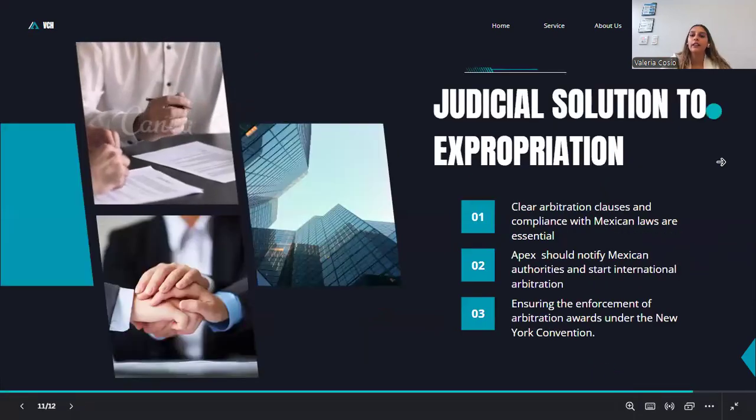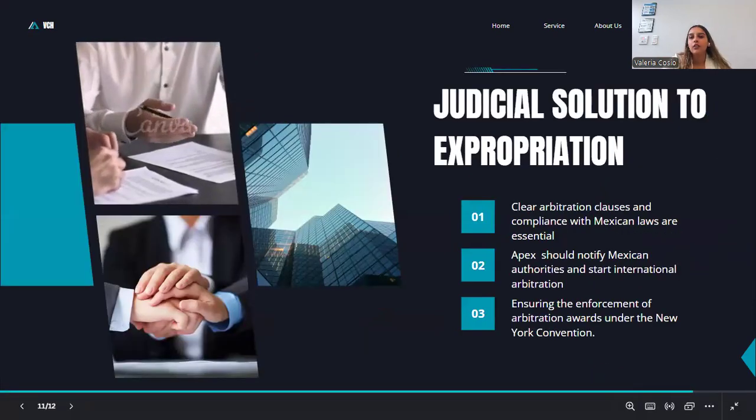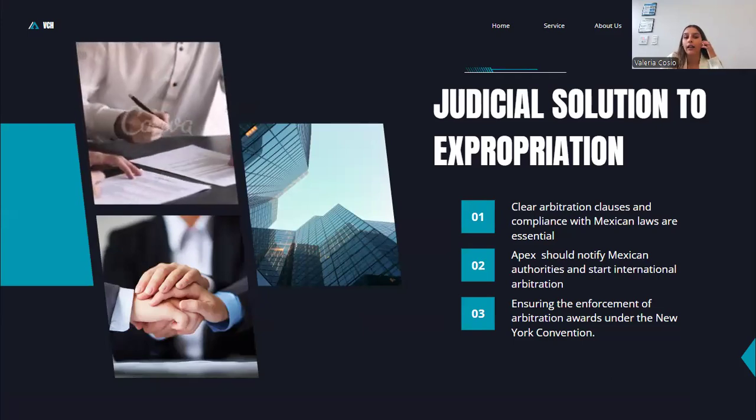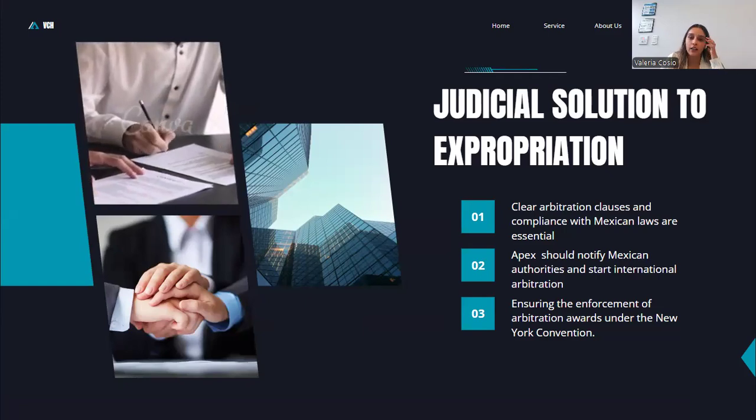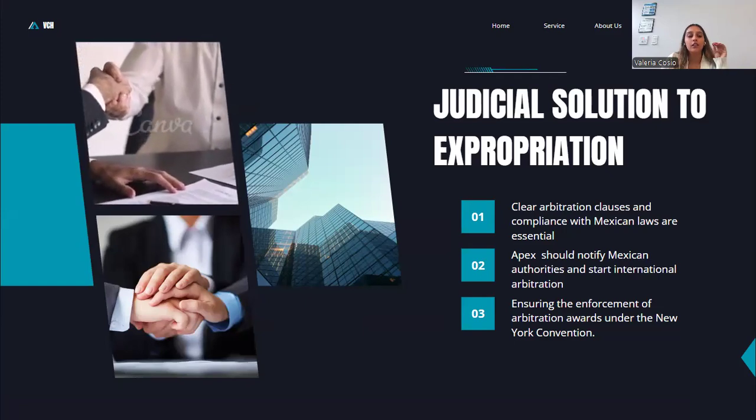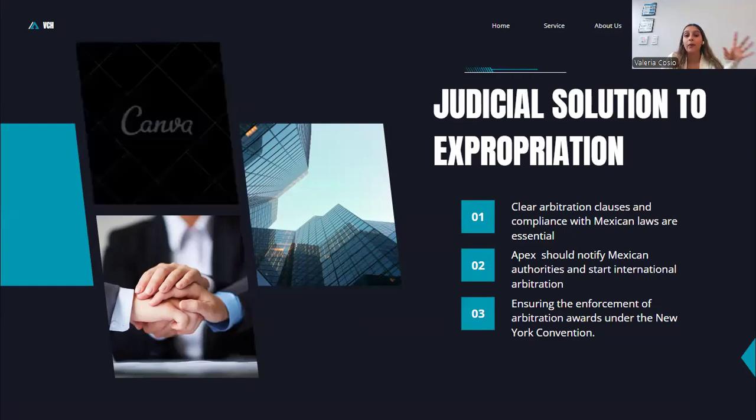And finally, we have the judicial solution for expropriation. We have three steps. The first one, when we have an issue with Mexican companies, is to have clear arbitration clauses in the contracts and Mexican law is essential. We need to establish in the contract what happens if we have a problem. The second one is that Apex should notify the Mexican authorities to start the international arbitration and notify these companies in Mexico. And the third one is to ensure the enforcement of the arbitration award under the New York Convention, because many of these laws can benefit this company in Canada.